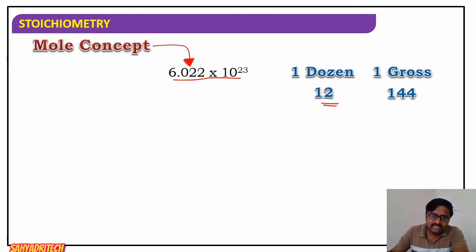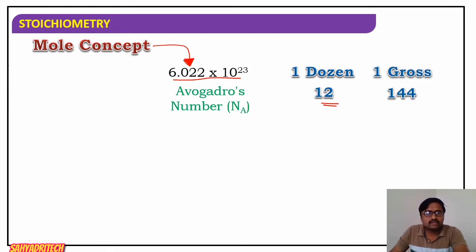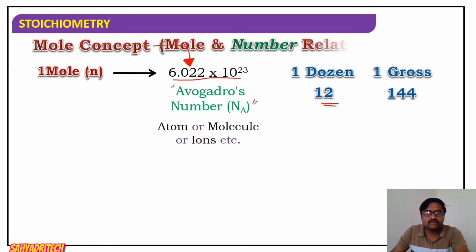So like that, mole refers to 6.022 into 10 raised to 23. Please remember the value. This value is called Avogadro's number. What do we call the value? We call it Avogadro's number. This one mole, the mole is abbreviated with small n. So one mole is nothing but 6.022 into 10 raised to 23 entities.